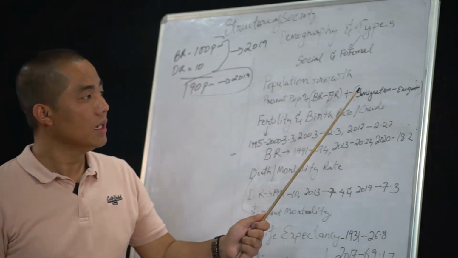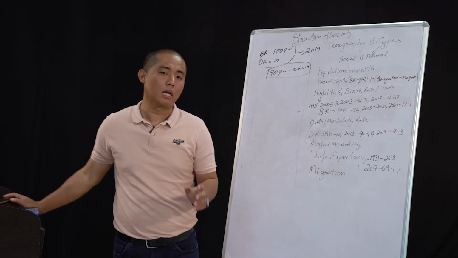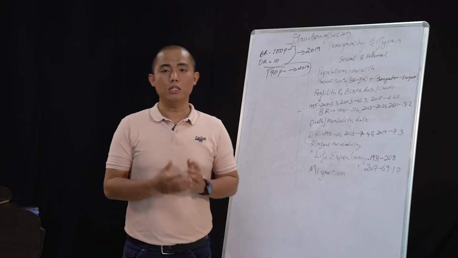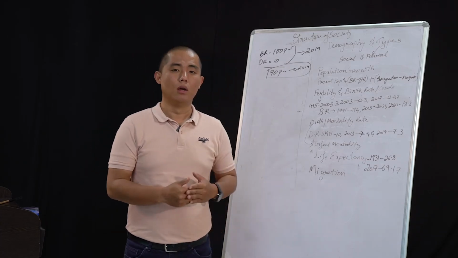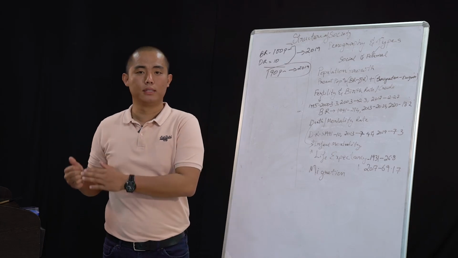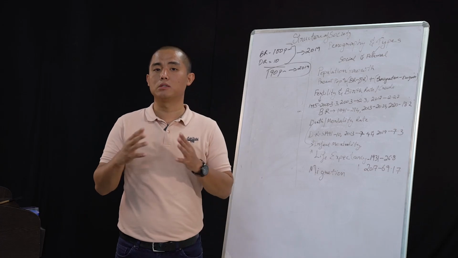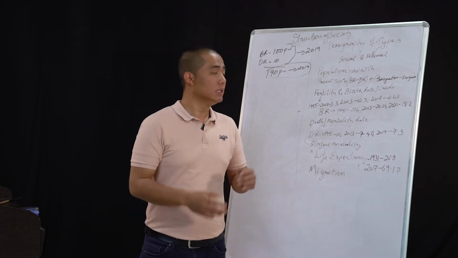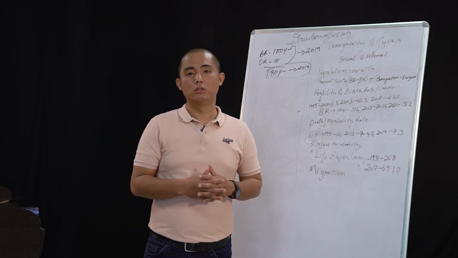The second is immigration and emigration. These two words are the types of migration. What is migration? Migration means movement of people from one place to another place. I repeat again, movement of people from one place to another place. It's there on page number 14, if you could kindly look into your textbooks.